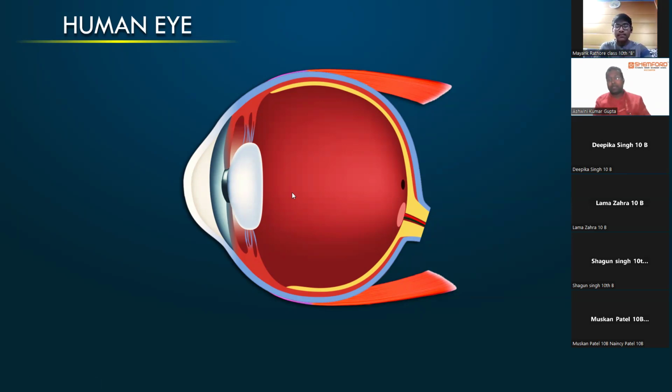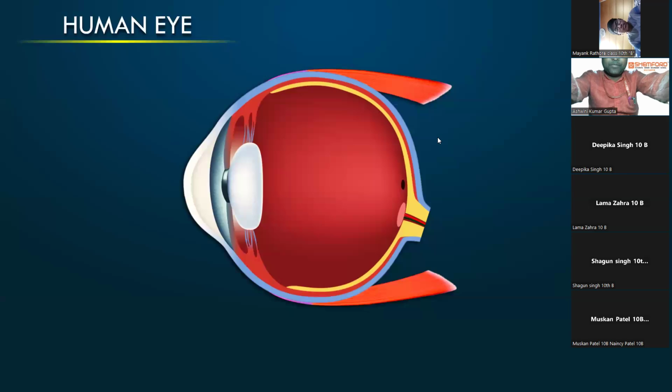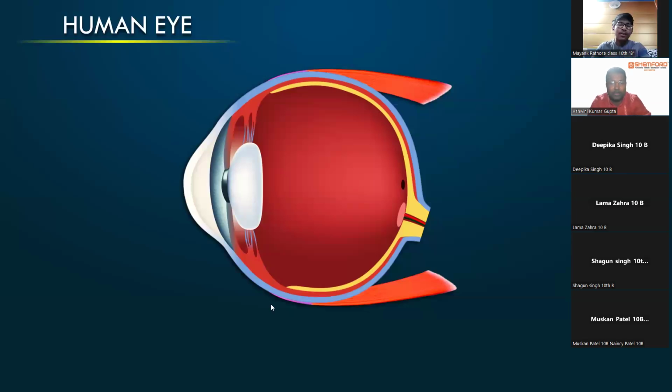Now we will come to that one, don't worry about that. So the human eye is one of the most important parts of our body, due to which we can see things very clearly. Okay, it means we can see the objects, the things. So what is its function, how does it work? This is a simple structure that we have over here.